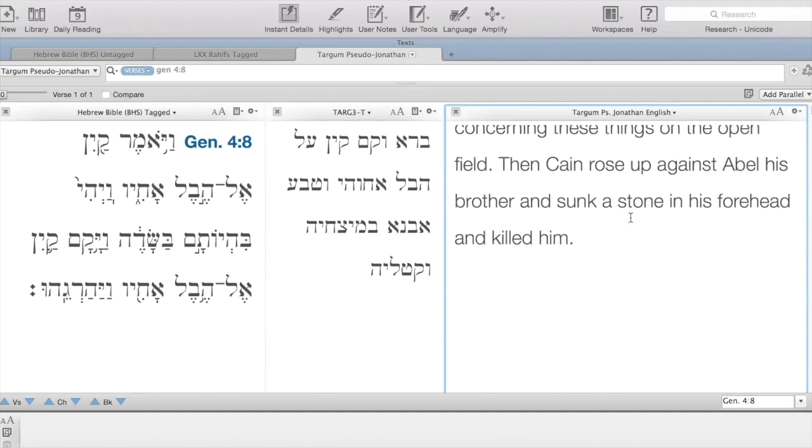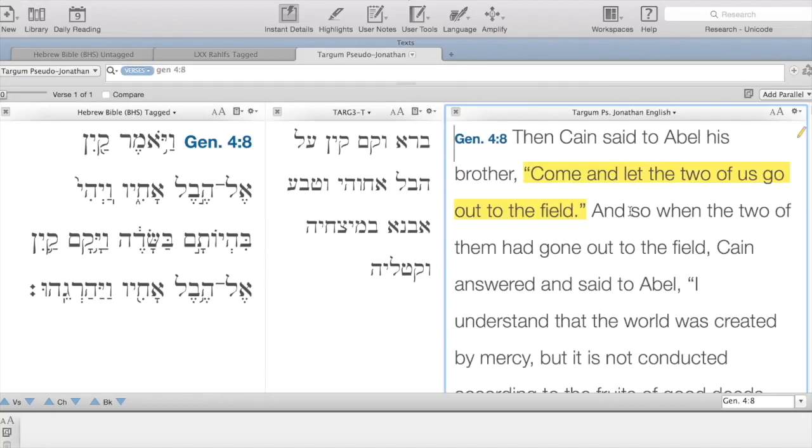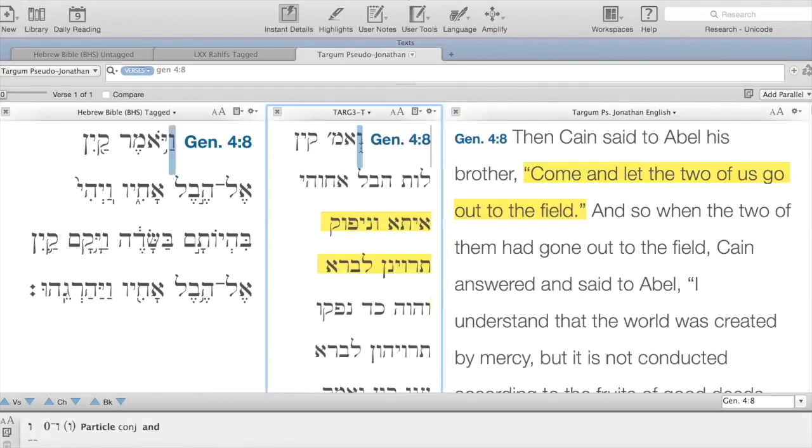Now, Targum Pseudo-Jonathan was a midrashic targum. That meant that he liked to insert text into the translation of the Bible to explain some textual problems. So in our case, the problem is, what did Cain say to Hevel? According to Targum Pseudo-Jonathan, Cain said a lot to Hevel. They actually had a whole conversation about whether God exists or not, and whether God is righteous or not.